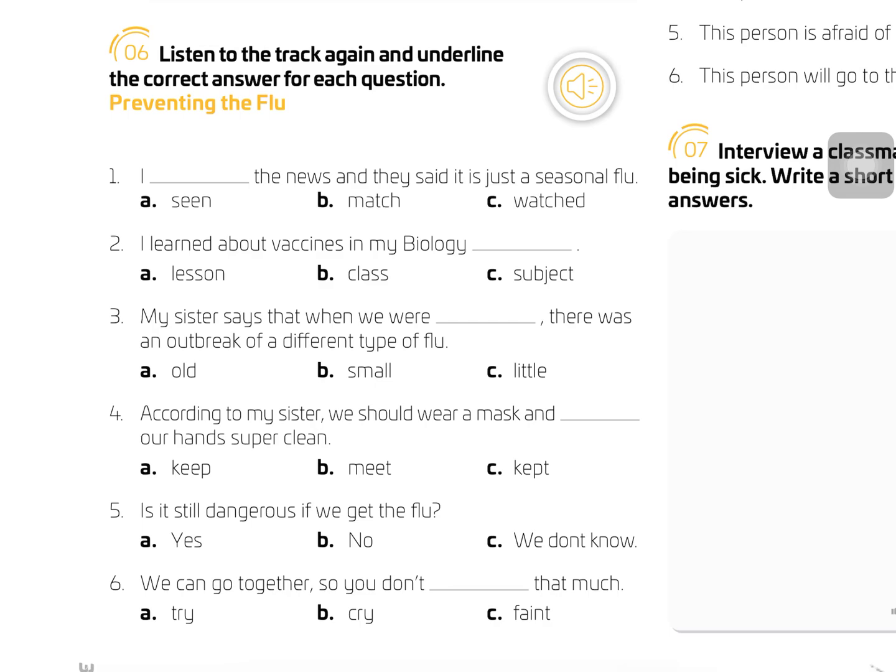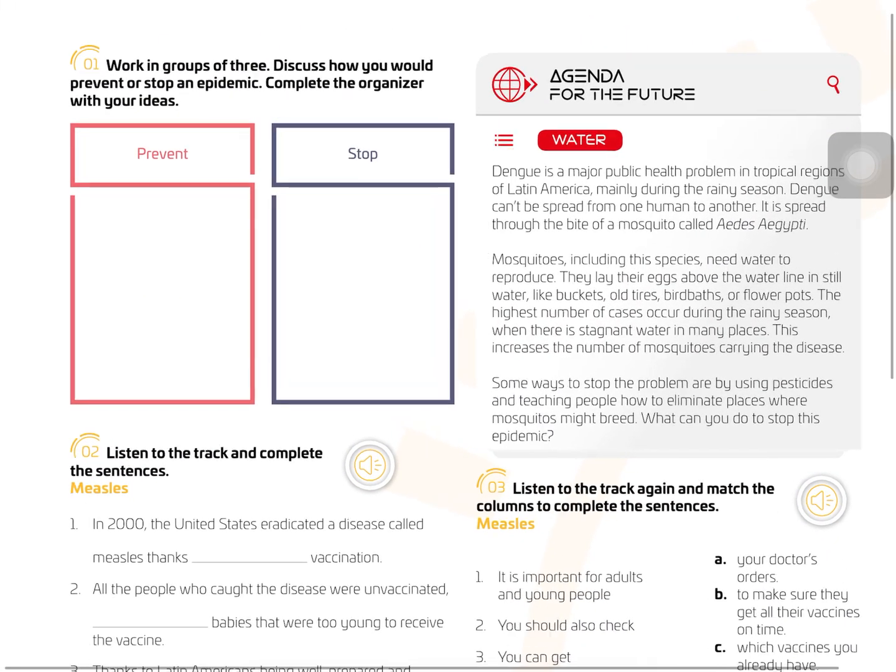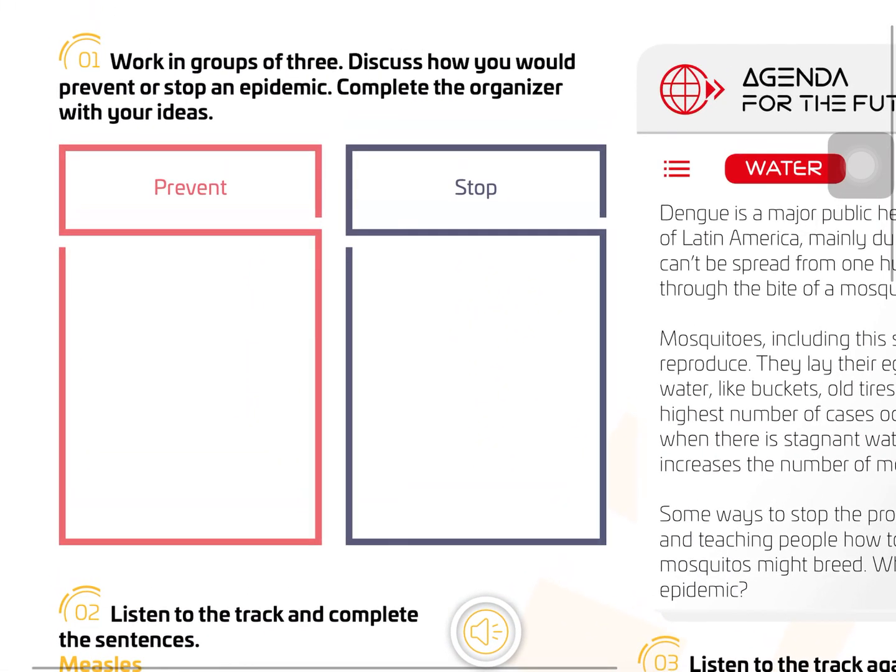Exercise 5, this is a listening. Exercise C is also a listening. Okay? Preventing the Flu is the name of the listening. Listen to Preventing the Flu. Write S for Santi, O for Oscar, B for both. Okay? So you listen and write one of the 3 letters.